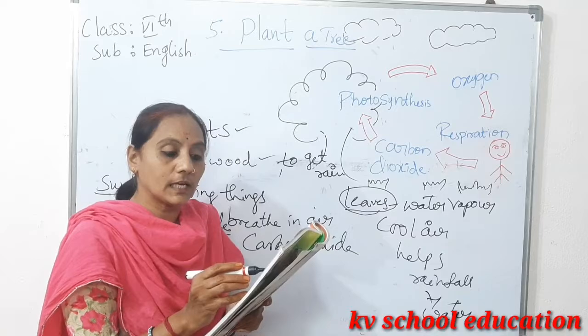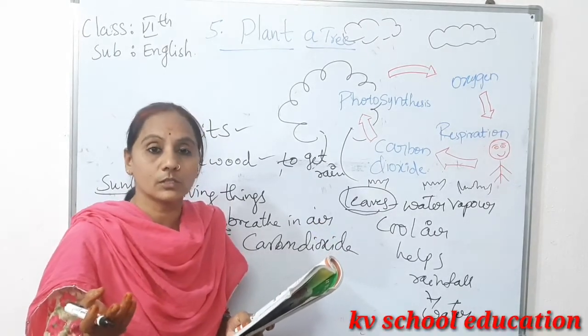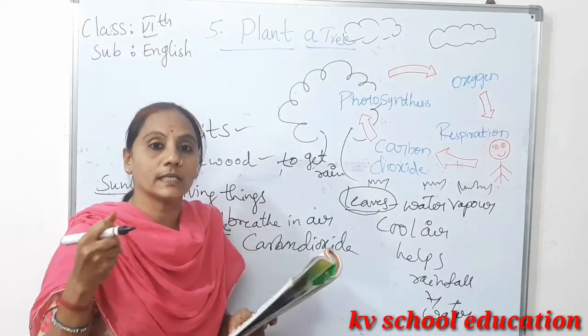So from the eucalyptus tree you are going to get medicine. Neem tree also gives medicine. Rubber tree is also there. From that rubber tree we are getting rubber.